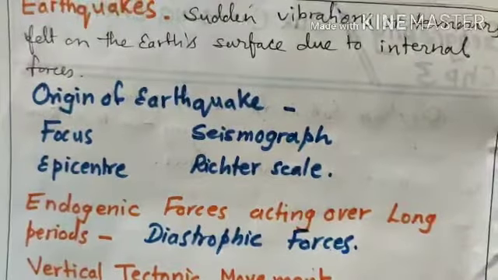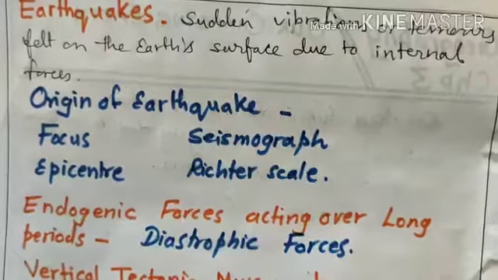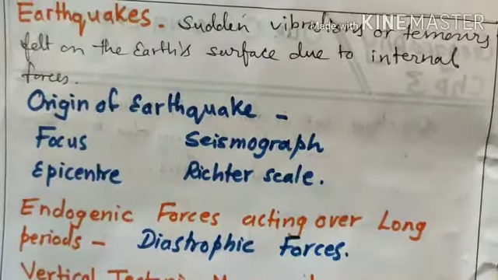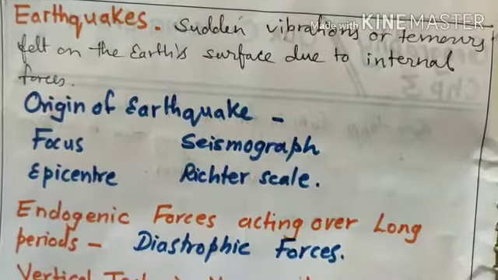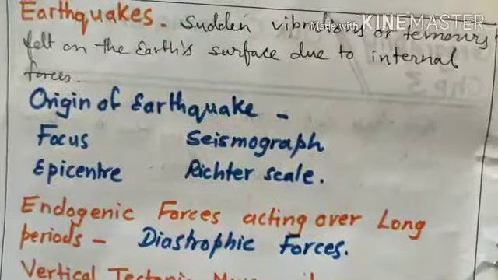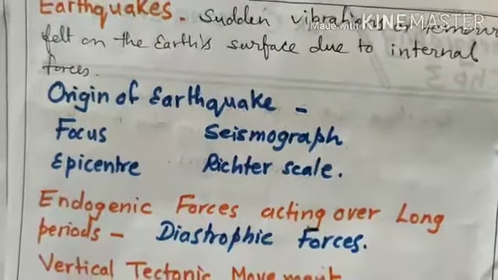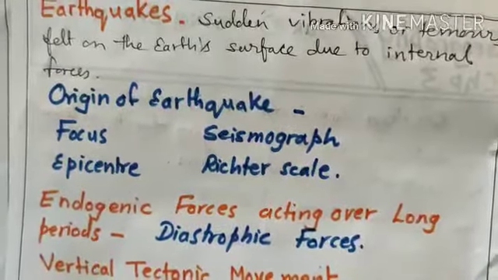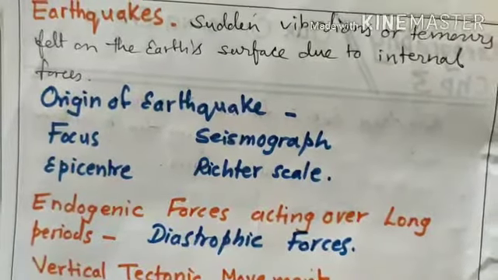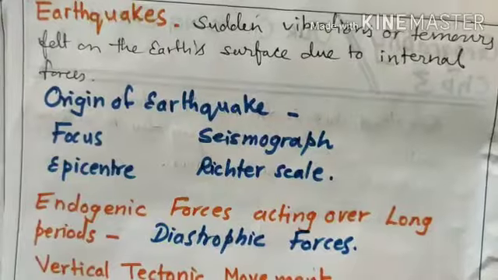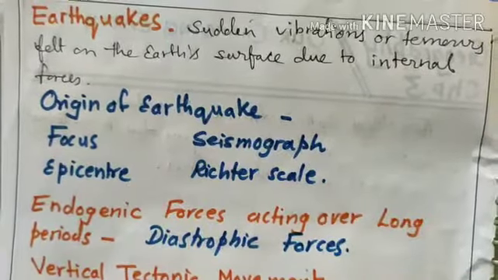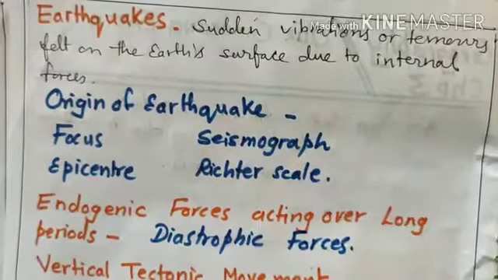So the focus is the place inside the earth from where the earthquake originates, and the epicenter is the place directly above the focus on the surface of the earth. The devastation that takes place in an earthquake is greatest near the epicenter, and as we move away from the epicenter, the effect of the earthquake reduces.